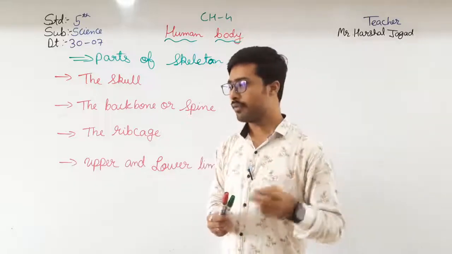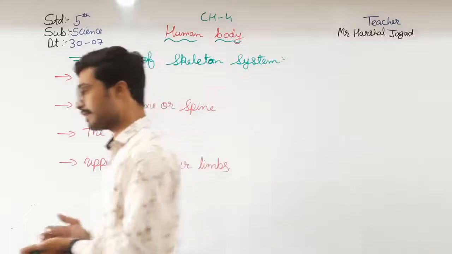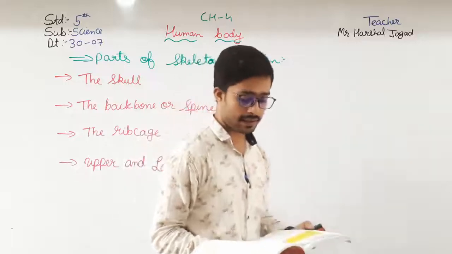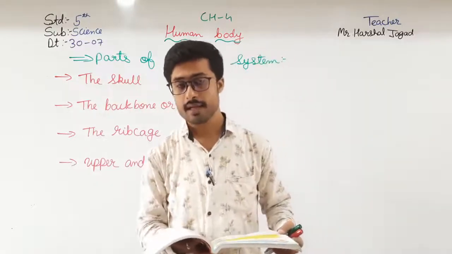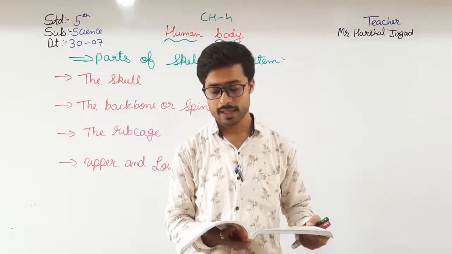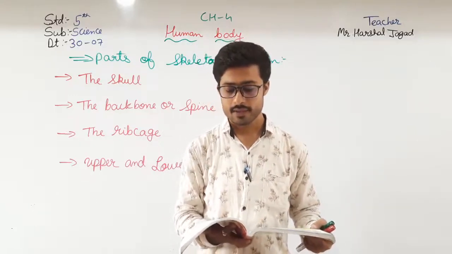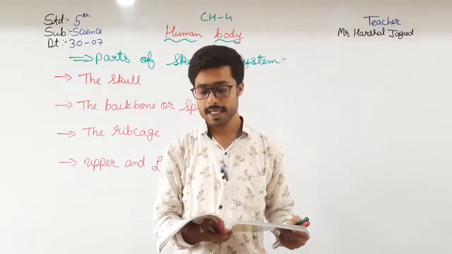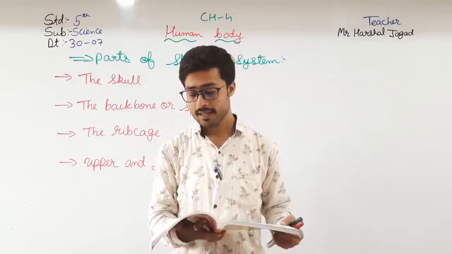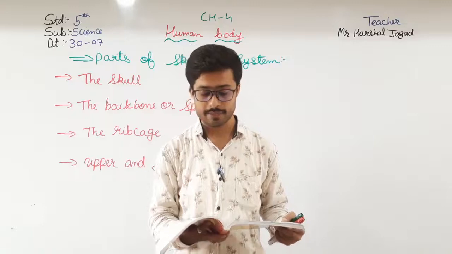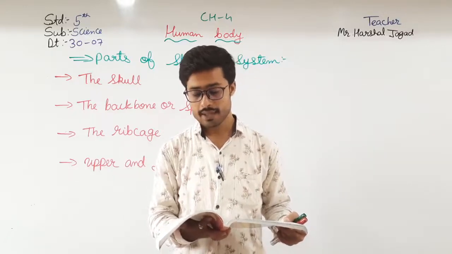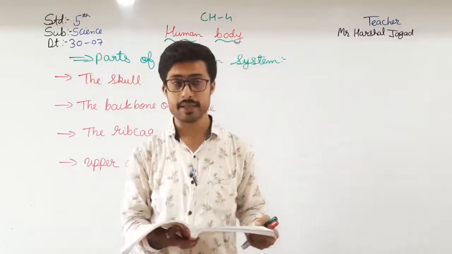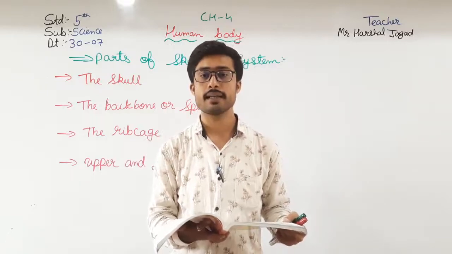Okay students, here we will first of all see the skull. What is it? Okay, so here the skeletal system consists of skull, the spine or the backbone, the rib cage and the upper and the lower limbs. Okay, the skull, what is it? The skull or the cranium is made up of 8 bones held closely by joints known as suture joints. The cranium protects the brain, which controls all body functions. In a newborn baby, the top of the head may be soft, but the bones soon join together.